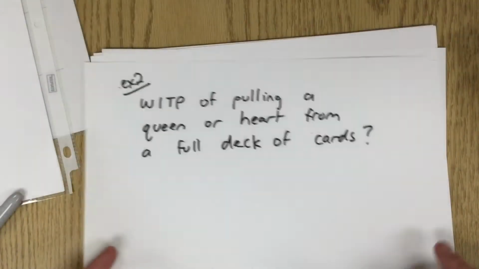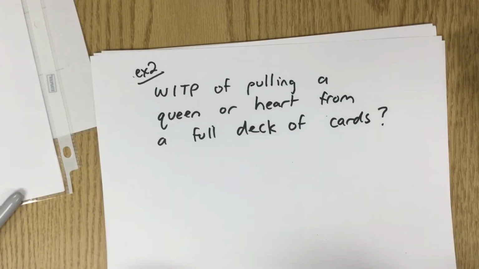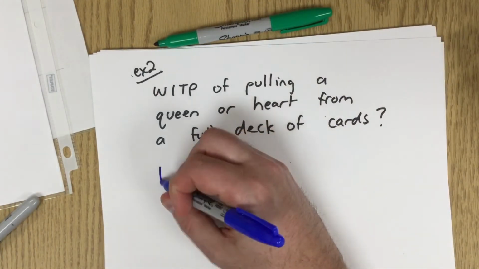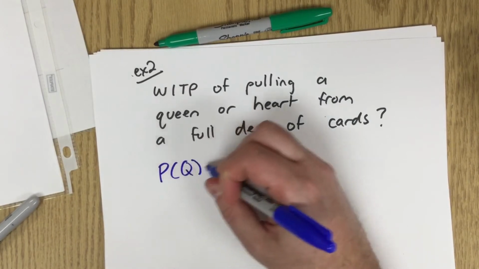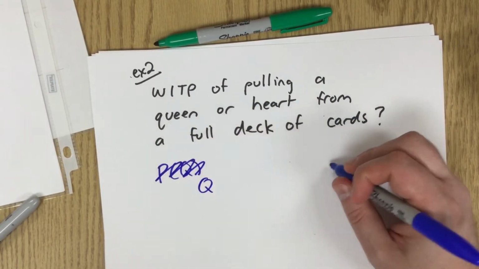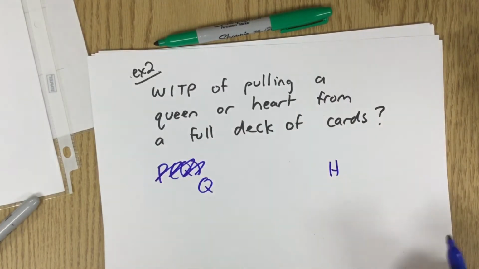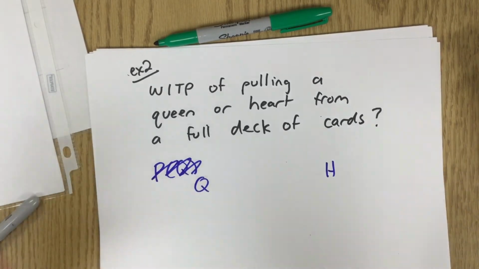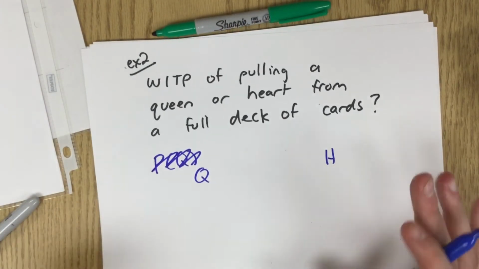So let's have example 2 here. What's the probability of pulling a queen or a heart from a full deck of cards? So the two events here are a queen and a heart. And are they mutually exclusive? They're not. It's possible to have a queen that is a heart, the queen of hearts. So these are not mutually exclusive.